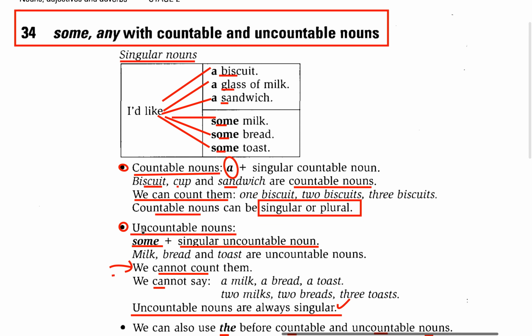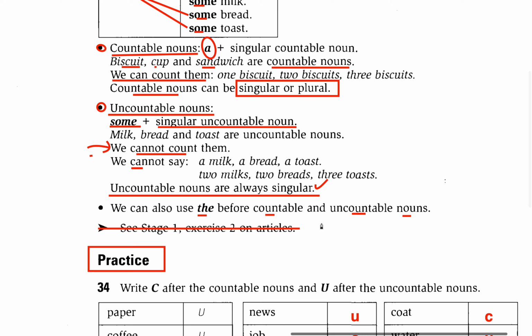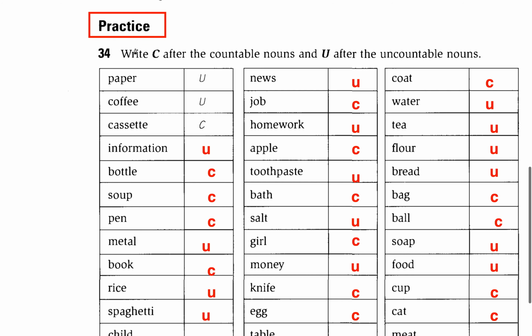Now, this is what we are learning about countable and uncountable nouns. This is the explanation, the whole lesson. And now we are going to practice our exercise here. Practice 34. Write C after the countable nouns and U after the uncountable nouns. C means countable noun, and U means uncountable noun. So you have to write down which is countable and which is uncountable.